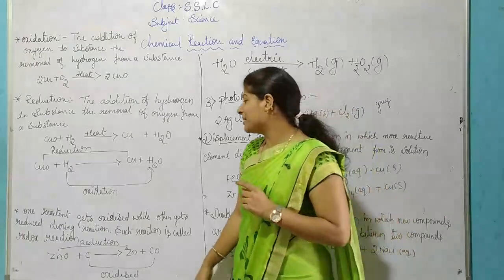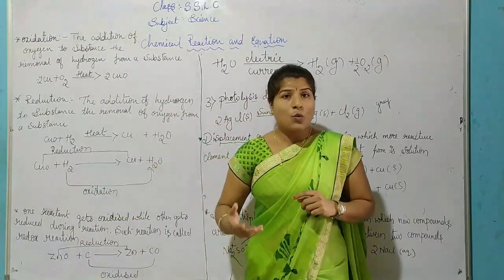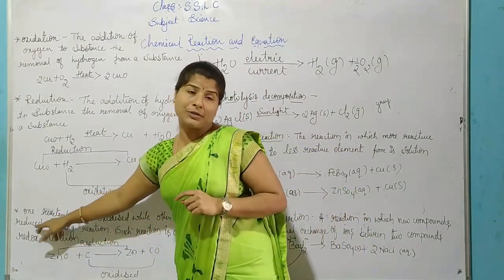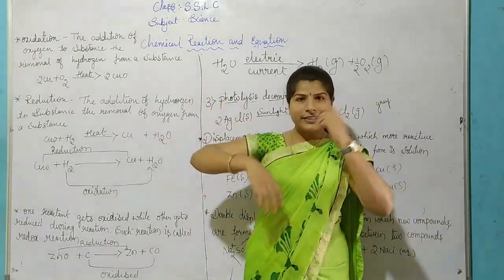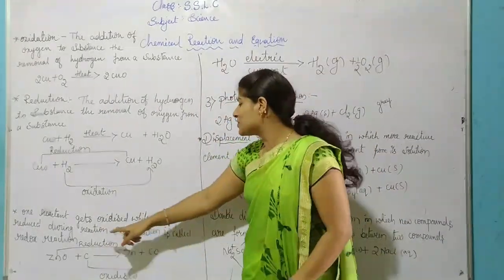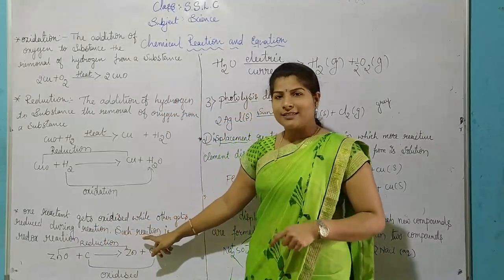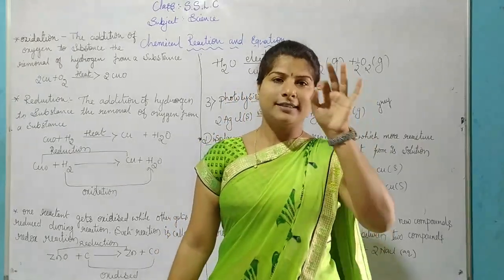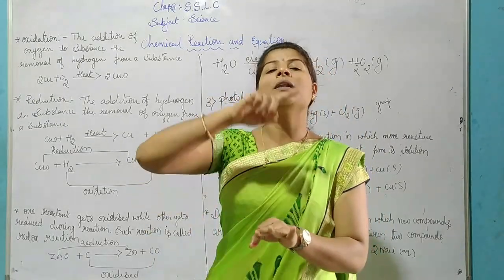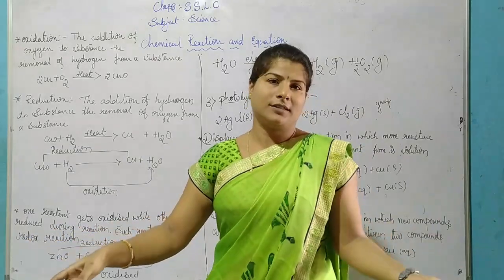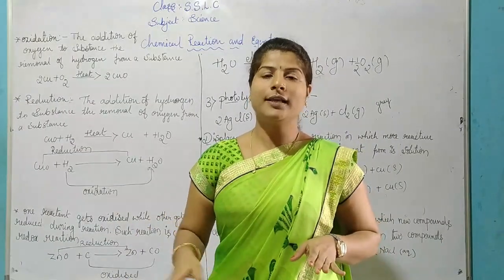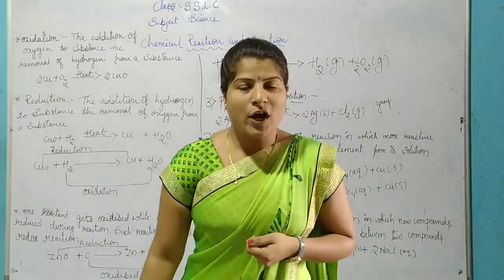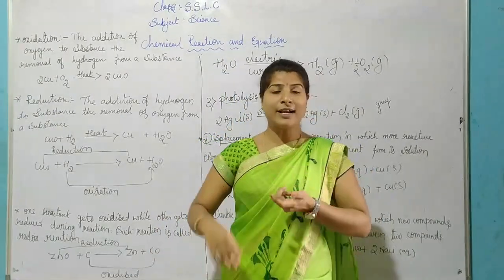By definition, when one reactant gets oxidized, the other gets reduced during the reaction. Such a reaction is called a redox reaction. If the reaction is happening, it means one will be getting reduction and the other oxidation. This process we call a redox reaction. I think you will understand.